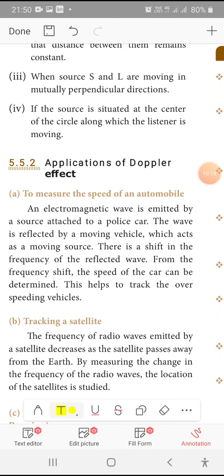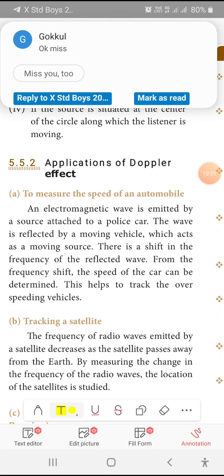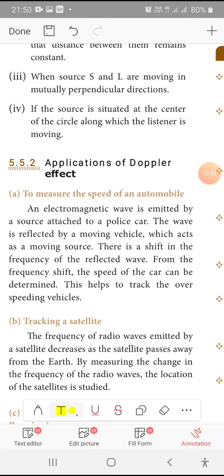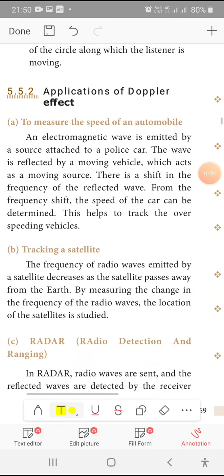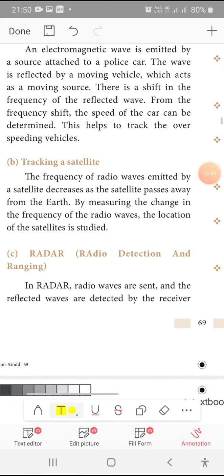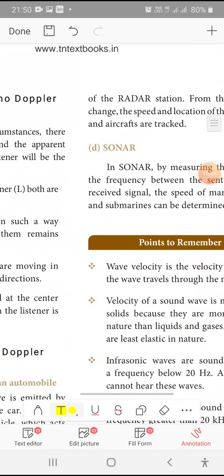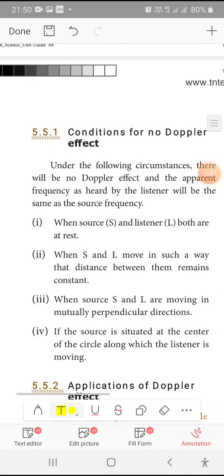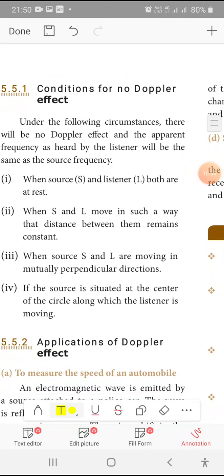The traffic policeman can find out the speed of a vehicle which crosses the limits by this effect, because as we saw in the Doppler effect, the traffic policeman may be the listener and your vehicle will be the source. If it is moving very fast, the sound frequency will vary. Apart from this, satellite pictures, radar detection and sonar are applications of the Doppler effect.